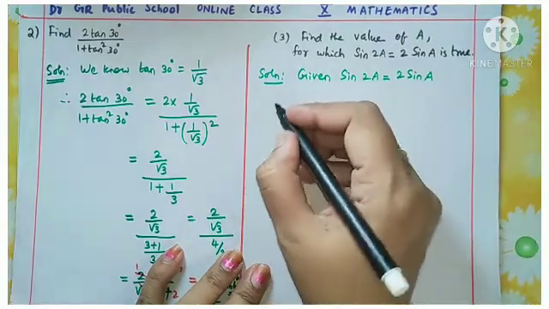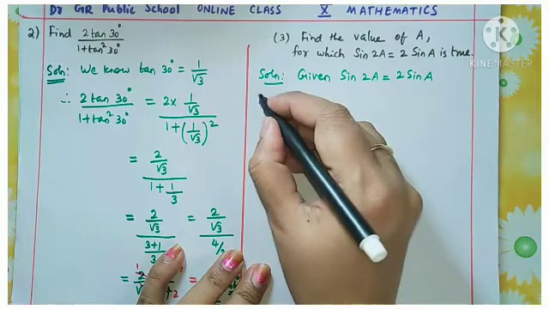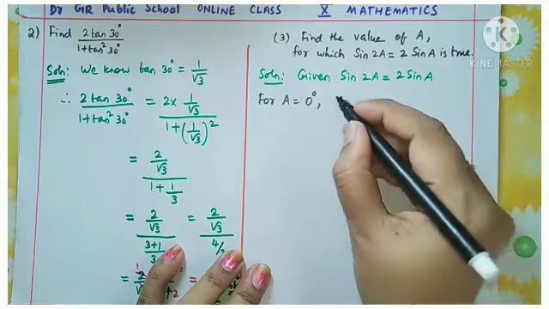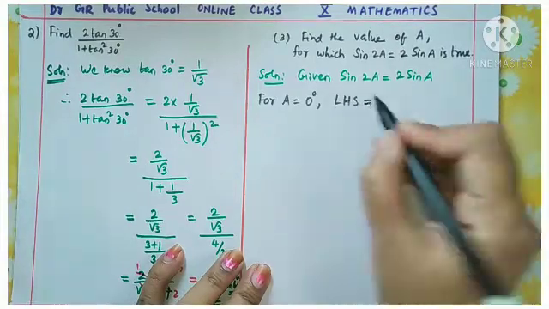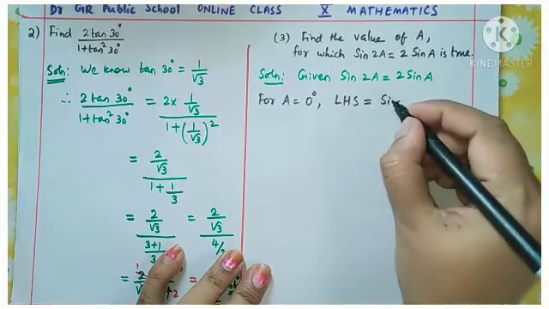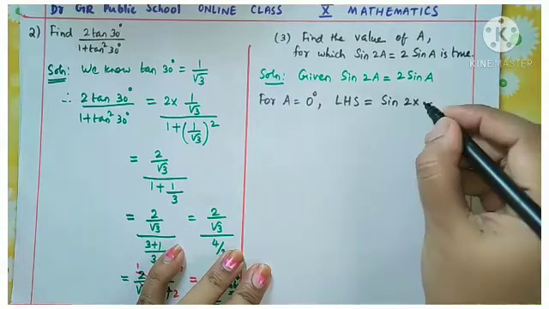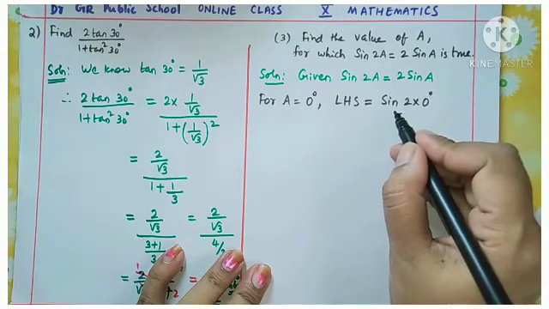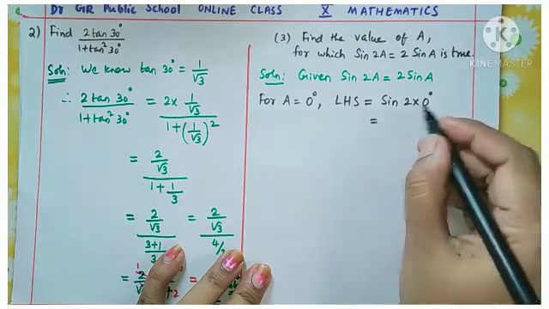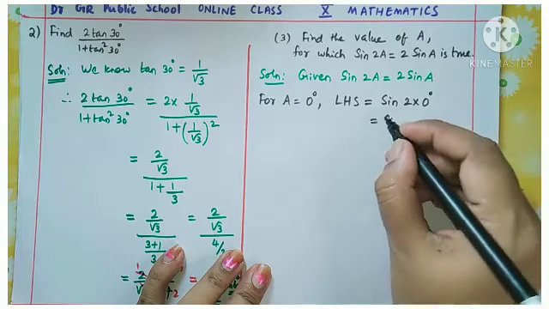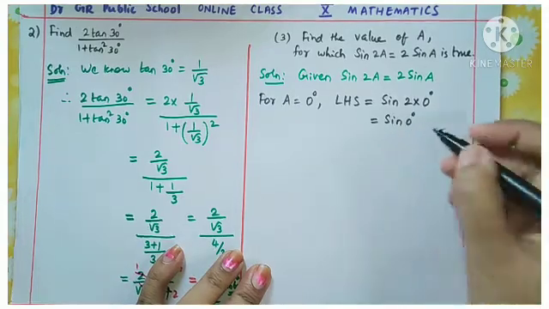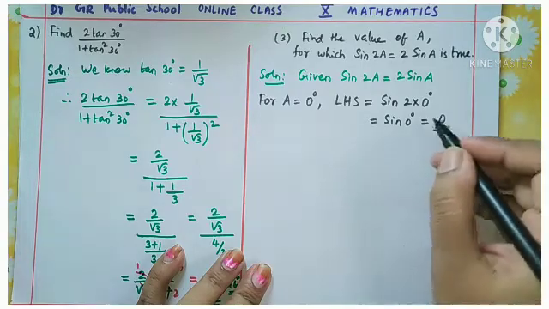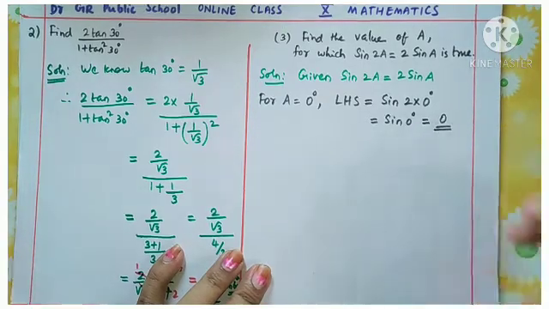So for A equal to 0 degrees, LHS is equal to, first we can do LHS, sine of 2 into 0 degrees. We have taken A equal to 0 degree. So sine 2 into 0 means what? What is 2 into 0? 2 into 0 means 0. That is sine 0 degree. What is the value of sine 0? You know it is 0. So we got LHS is equal to 0.